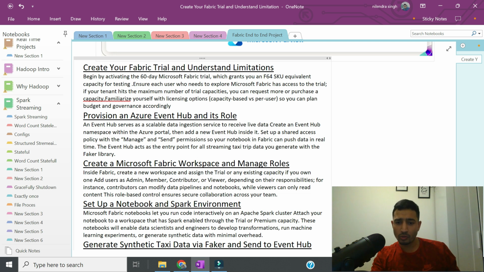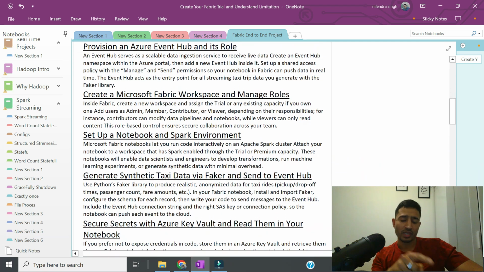So notebooks will generate data, data will go to Event Hub, and then the Event Hub data will be ingested in Fabric through real-time analytics. We will come to the architecture in 2 minutes, but this is what I'll try to do, right? Other thing, since I was talking about data generation, we're gonna be using libraries like Faker and send it to Event Hub.